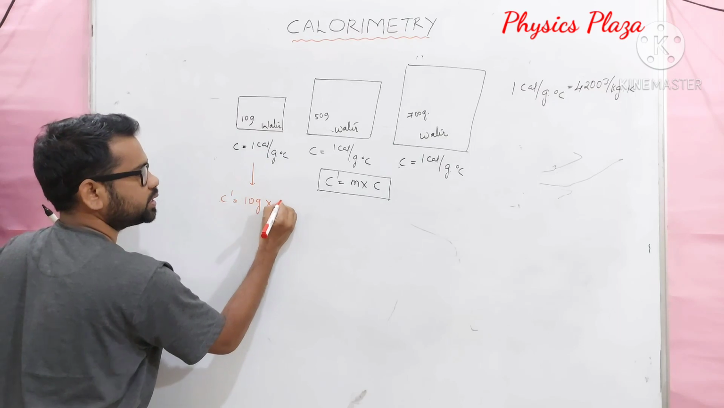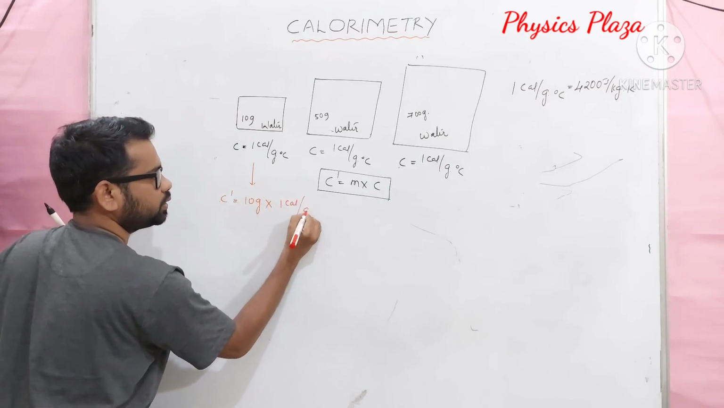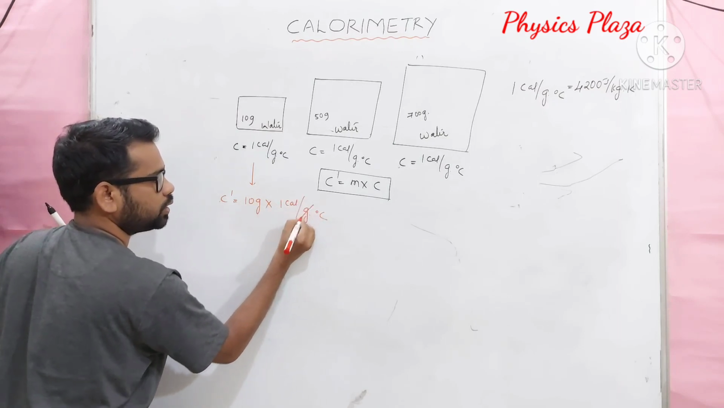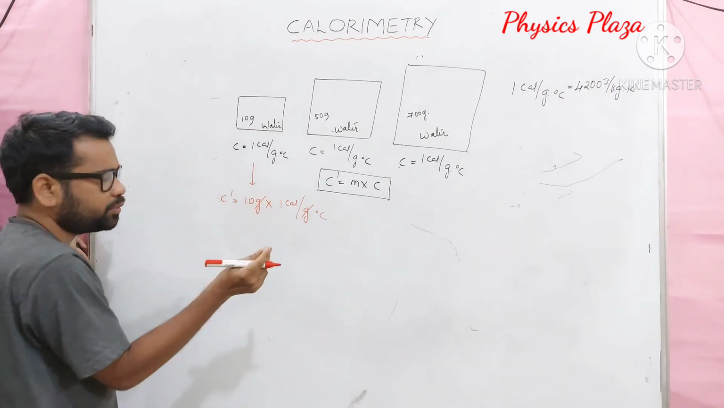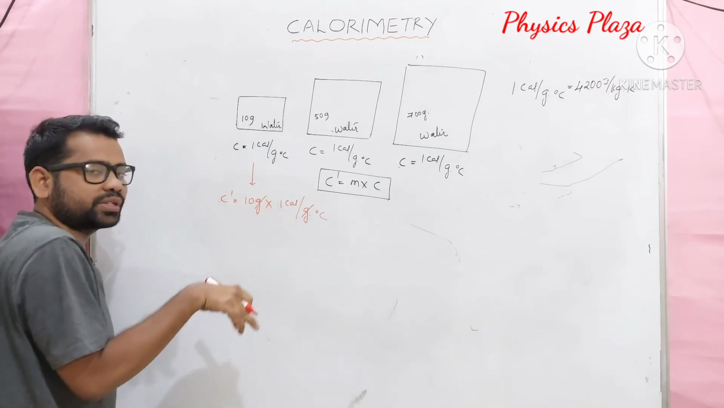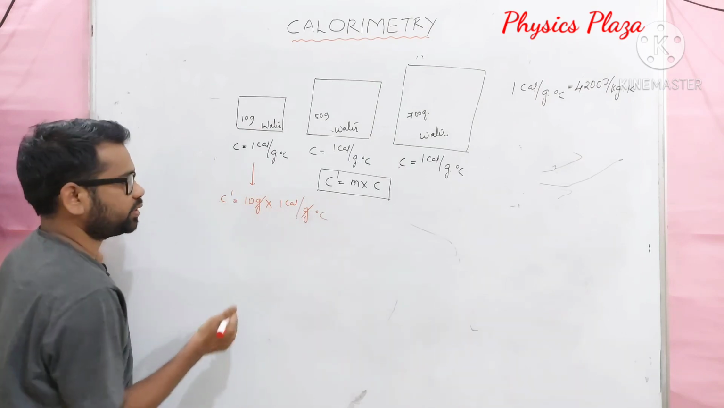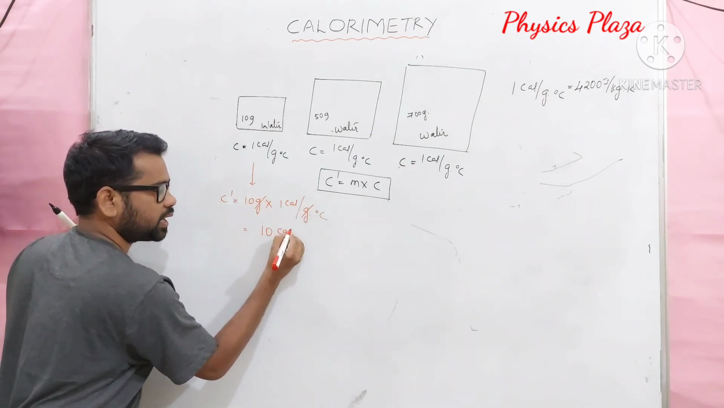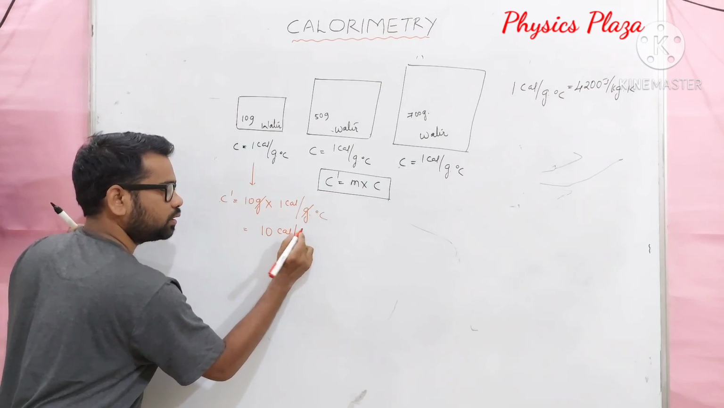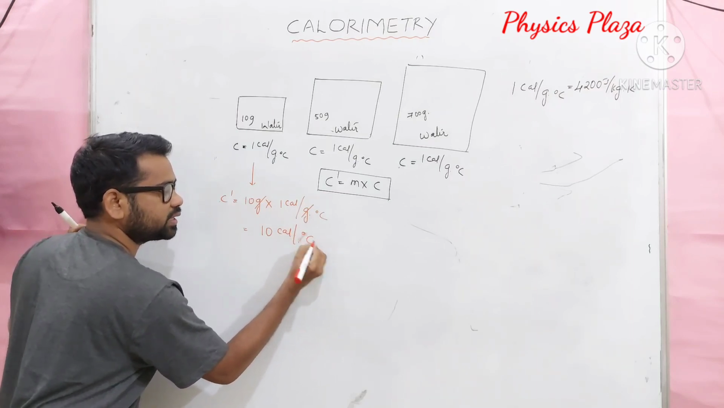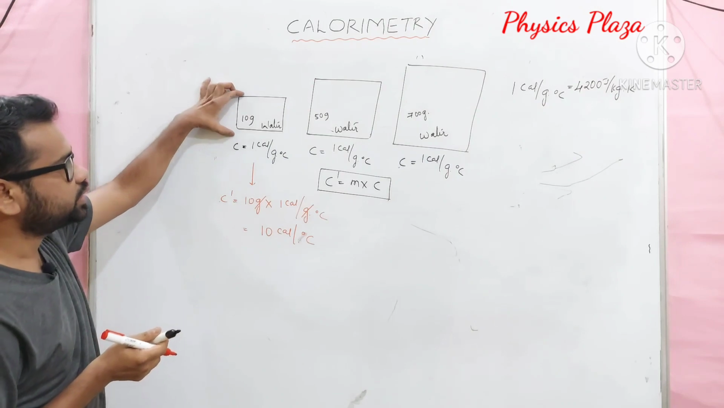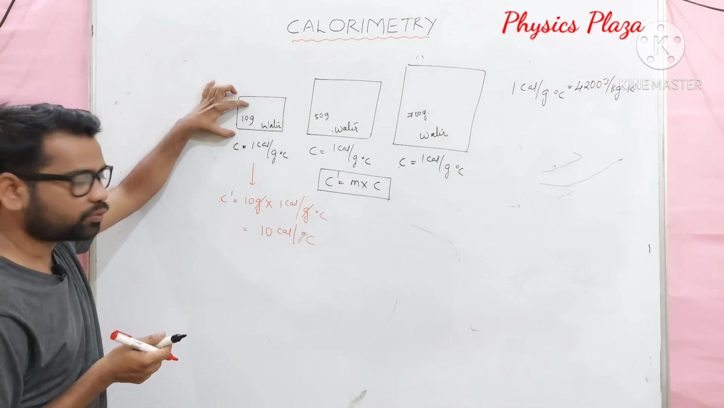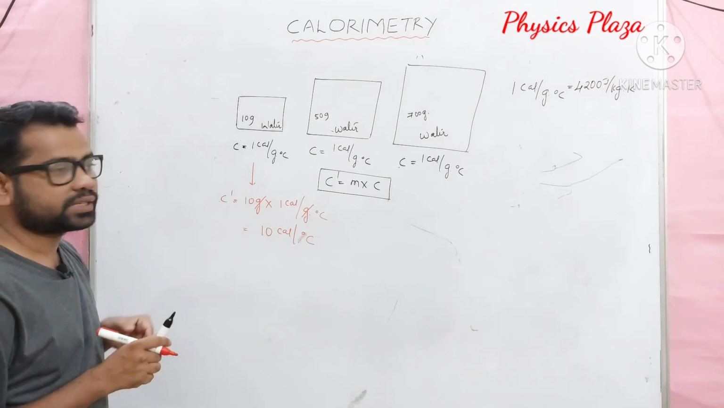Here specific capacity is 1 calorie per gram degree Celsius. Grams get cancelled. Of course, every time you don't need to substitute the values with the units actually. Just as an example I am giving you. So it is 10 into 1, it will be 10 calorie per degree Celsius. So in this case, the thermal capacity of 10 grams of water is 10 calorie per degree Celsius.